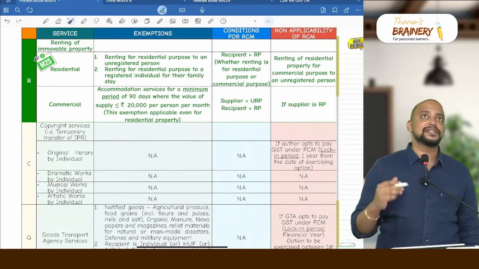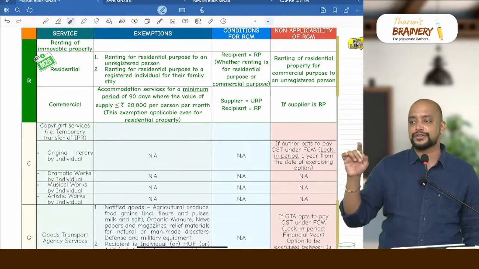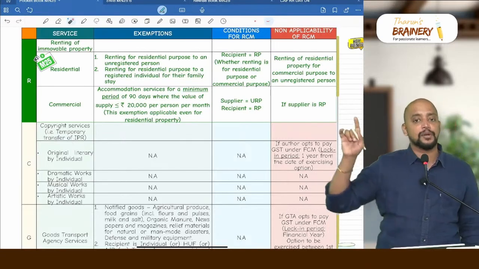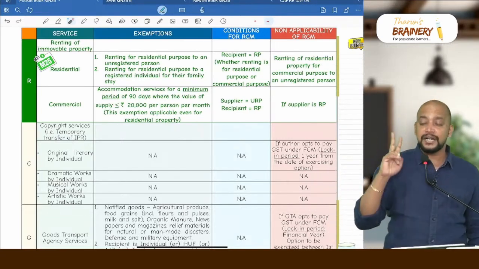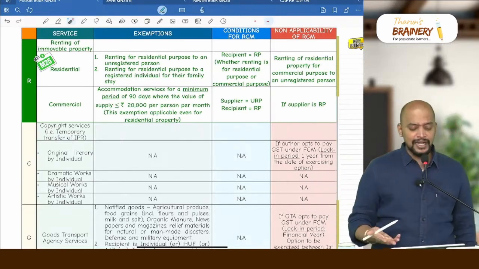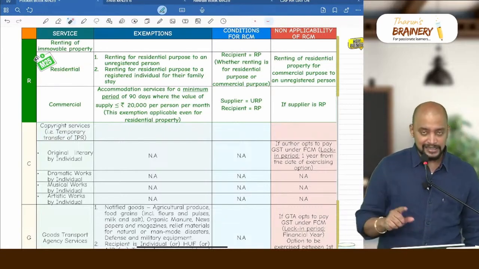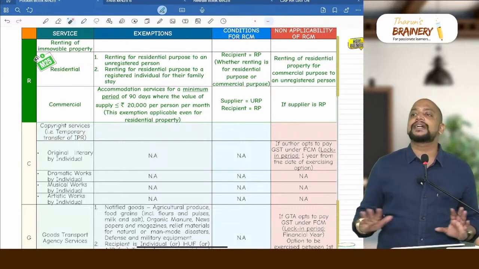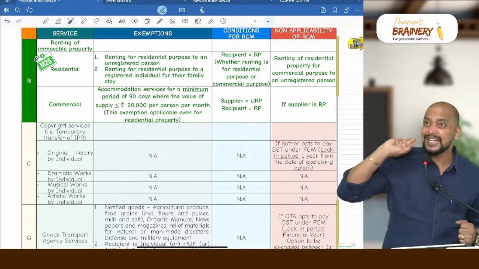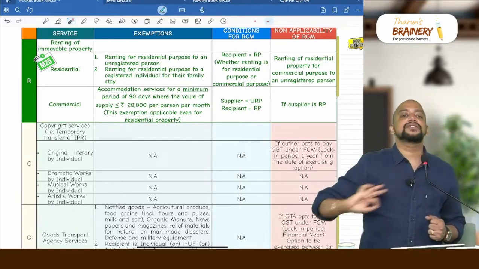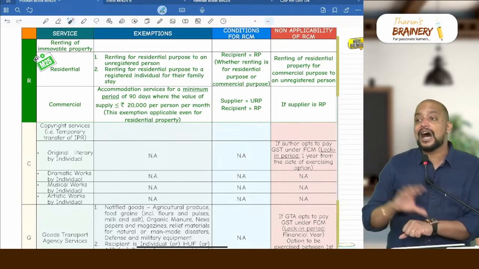And what is that? Minimum stay of 90 days, that is greater than or equals to 90 days and subject to a maximum of 20,000 per month per person. Then for residential property, do we have any condition for RCM? Yes, there is a condition for RCM. What is that condition for RCM? Recipient should be registered. If the recipient is registered, then it will be covered under RCM.